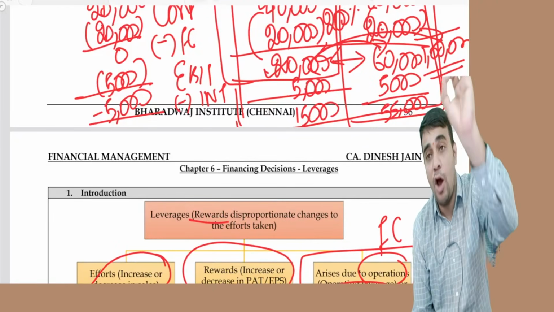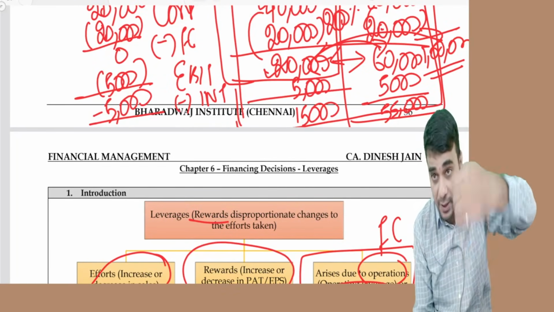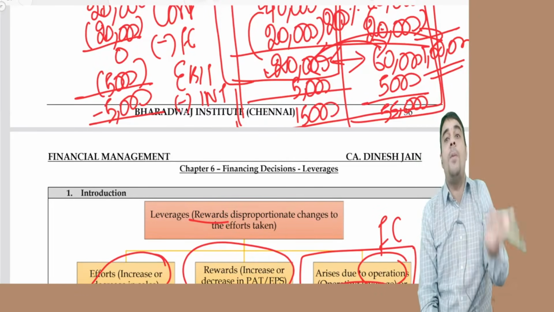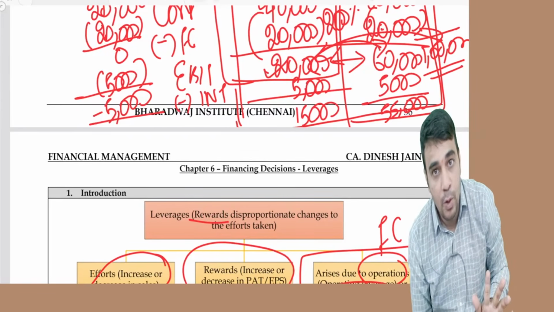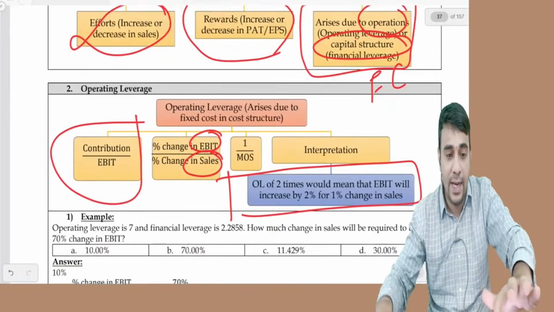Interpretation: OL of 2 times would mean that if sales go up by 1%, EBIT will go up by 2%. Real formula, you write somewhere.